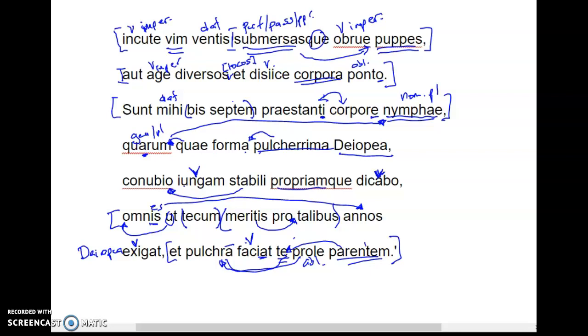For there are to me 14 nymphs with outstanding beauty, of whom the one, Diopeia, is the most beautiful in appearance. And I will join her to you implied in stable marriage, and I will say that she is your own. And she will pass every year with you for such services. And she will make you a parent with beautiful offspring. Cool. Hopefully that helped. Isn't Vergil fun?